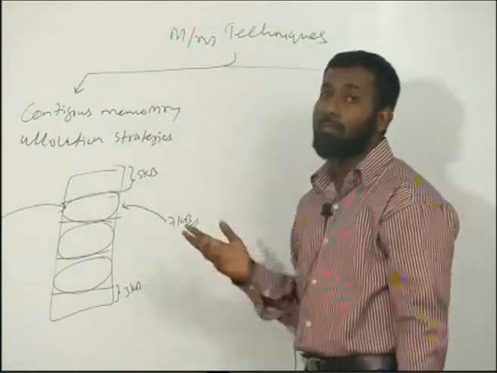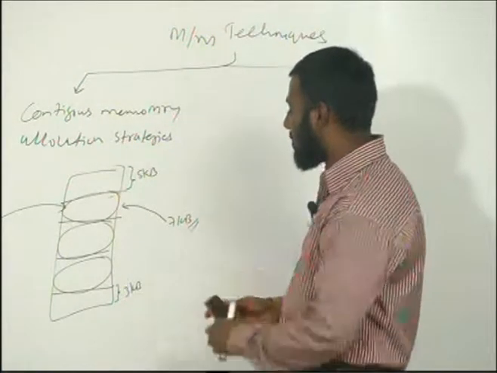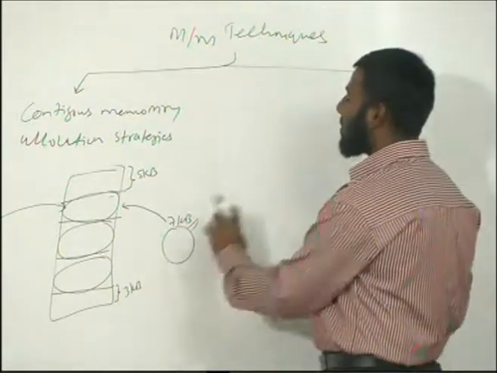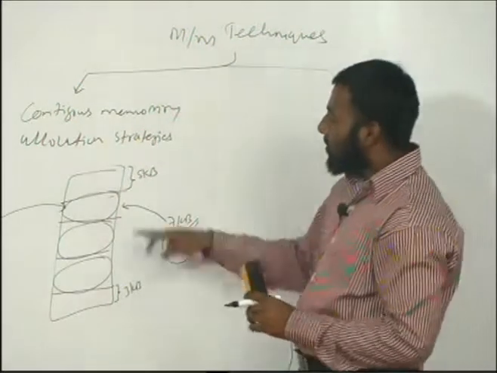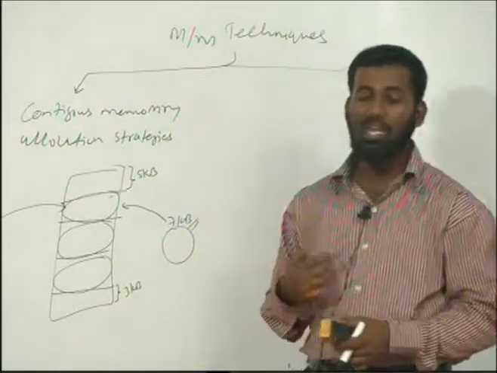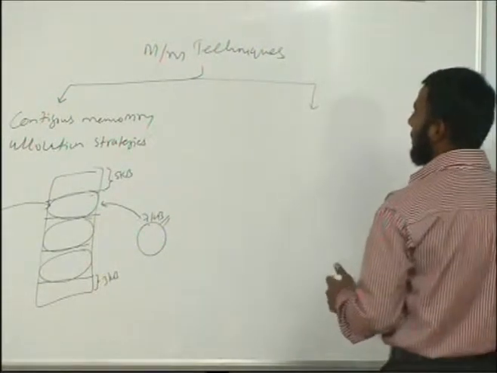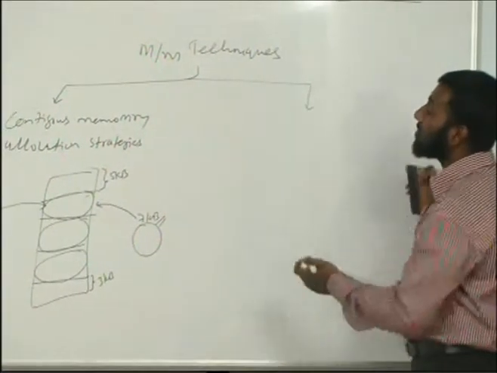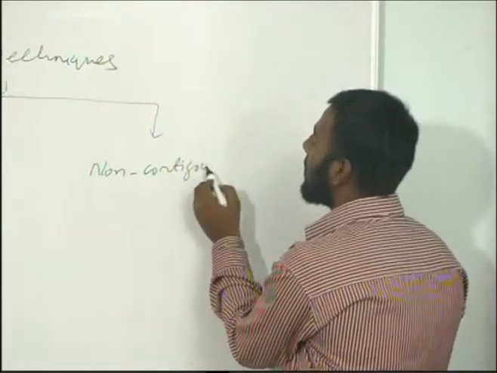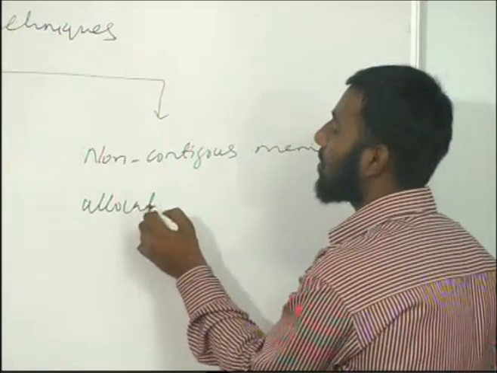We saw that in the dynamic memory partitioning technique, the solution is compaction, but it is very costly. The problem here is our process, which is of 7 kilobytes, is unable to execute even though the free memory is greater than the size of this process, because these free partitions are not present continuously. So we should look for a different strategy which allows us to load a process non-continuously in the memory. That kind of strategy we call a non-contiguous memory allocation strategy.